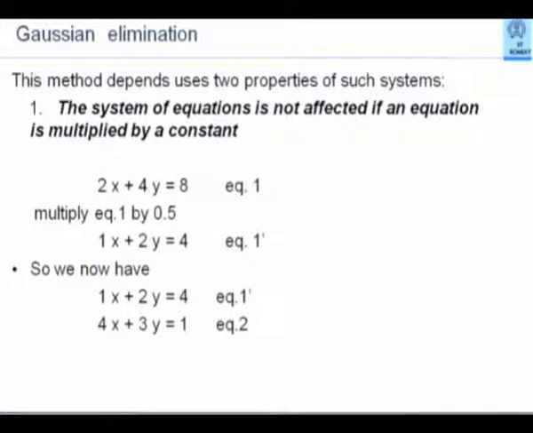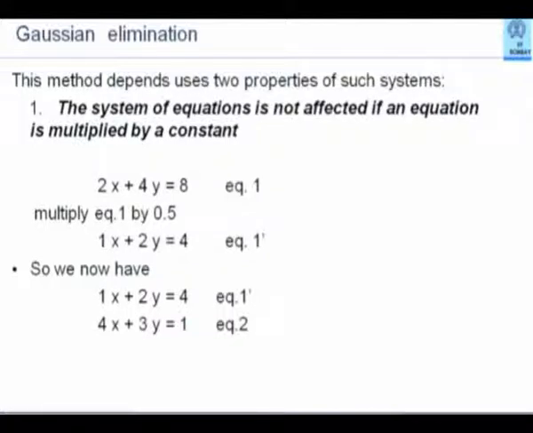One known technique is called Gaussian elimination, which is based on simple algebraic properties of the set of such linear equations. The first property is that the system remains unaffected if any equation in that system is multiplied by a constant. Common sense? So if I have 2x plus 4y equal to 8, if I multiply it by 0.5, I will get 1x plus 2y equal to 4.